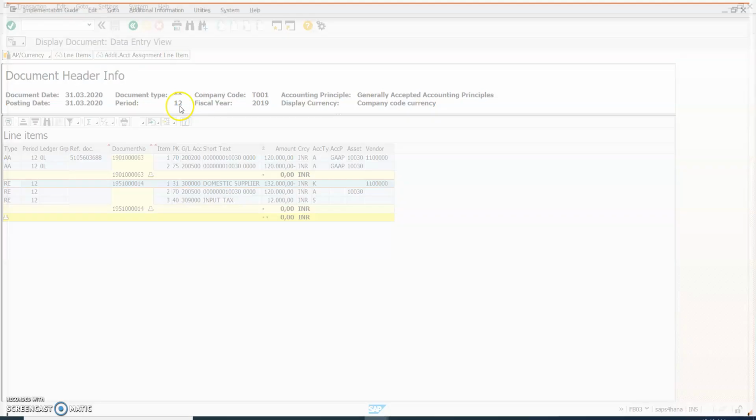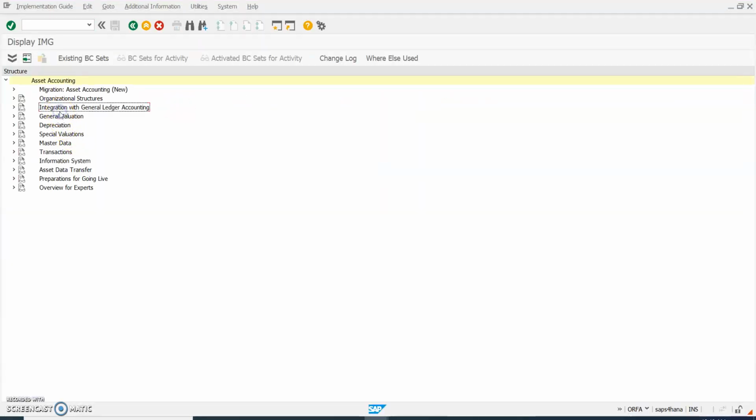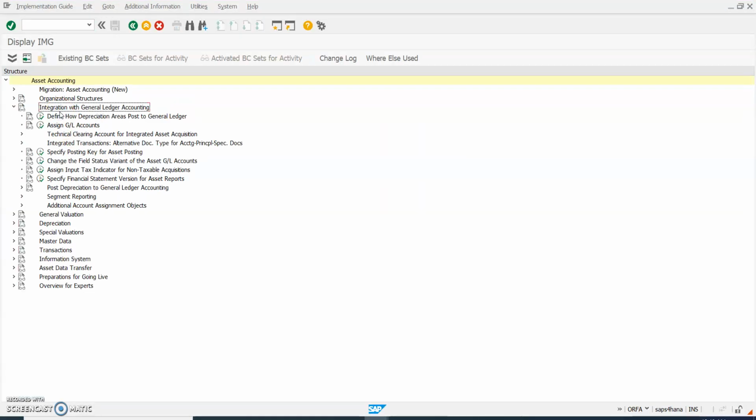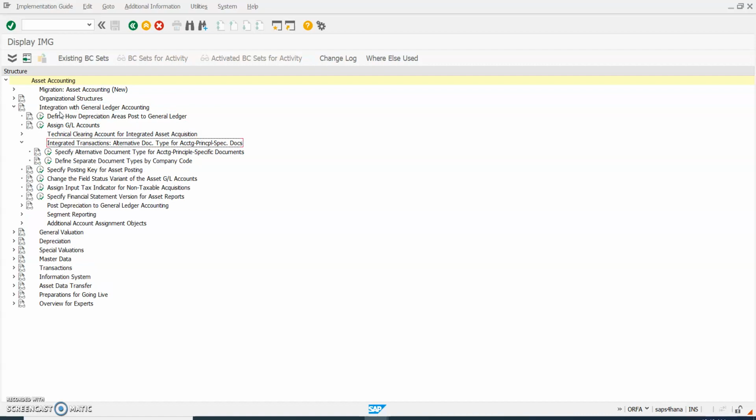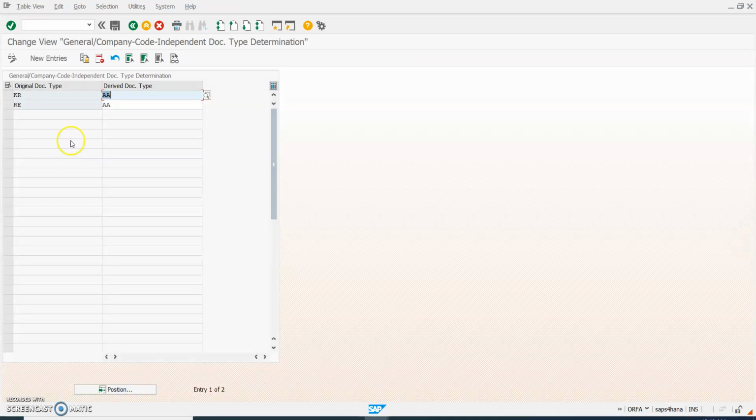So ORFA is the transaction code. Here I am going to use integration with general ledger accounting, and here we can see integrated transactions, specify alternative document types for accounting principle specific. Here RE is the original document type, and the derived document type is AA.